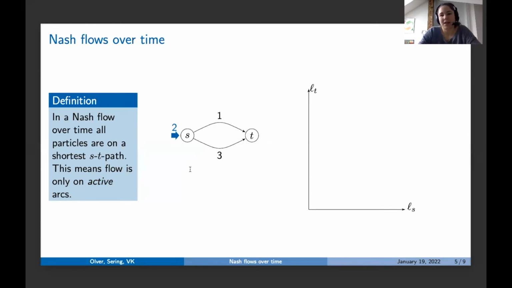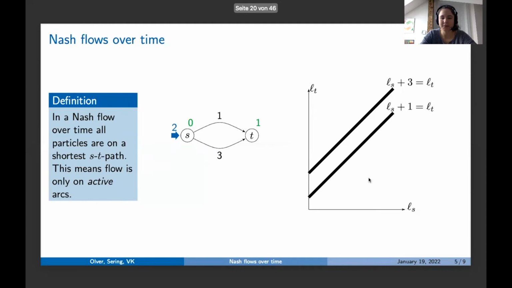All right. To understand this better, let's look at some small examples. The network here has only two arcs, the upper arc with a transit time of 1 and the bottom arc with a transit time of 3. Both arcs have a capacity of 1 and the inflow into the network is 2. And we want to follow the whole situation also from another perspective, where we concentrate on the labels, on these green things which we just saw, these earliest arrival times.